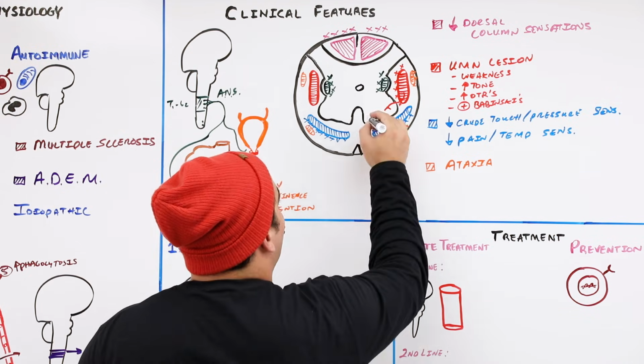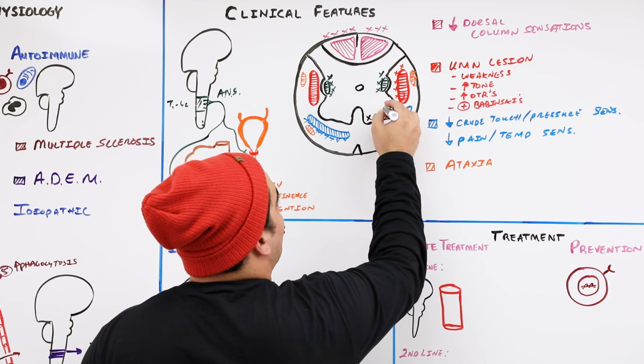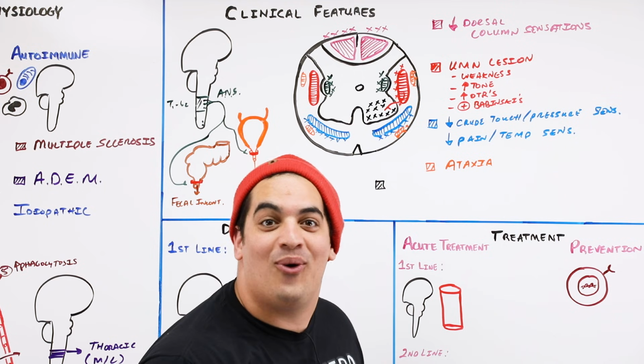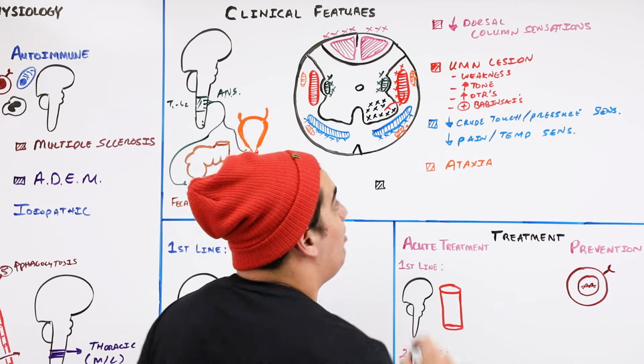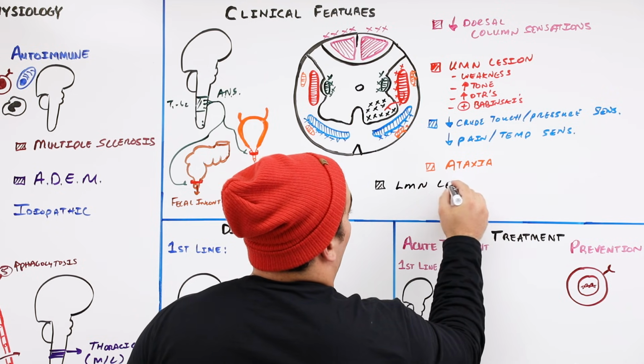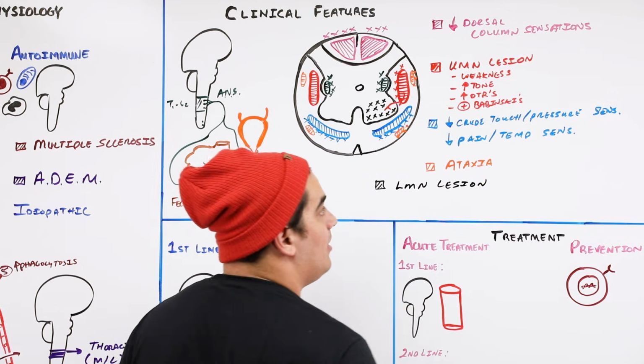And one of the very particular things that makes this one interesting is that it sometimes can involve your anterior gray horn. So not only can you have upper motor neuron types of symptoms, but you may also have lower motor neuron lesion types of symptoms.